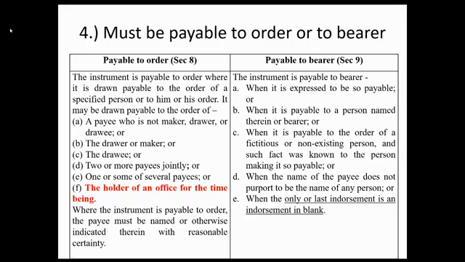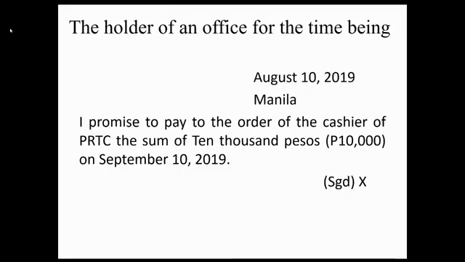Yung letter D naman ay promise to pay to the order of sundry account. Yung letter E talagang payable to order yan. However, since ang last endorsement ay blank, mako-convert lang ang order into a bearer instrument. Kaya only paragraph A and B are payable to bearer on the face of the instrument.